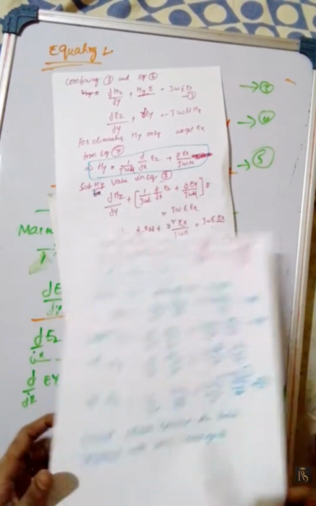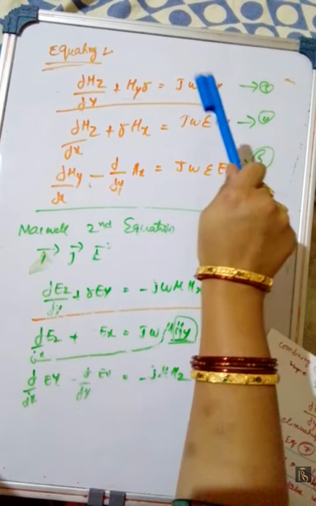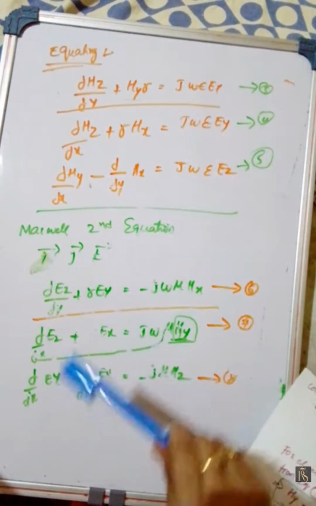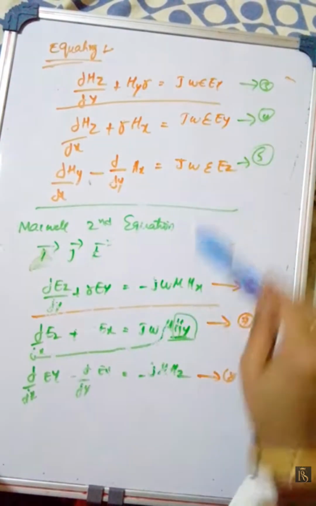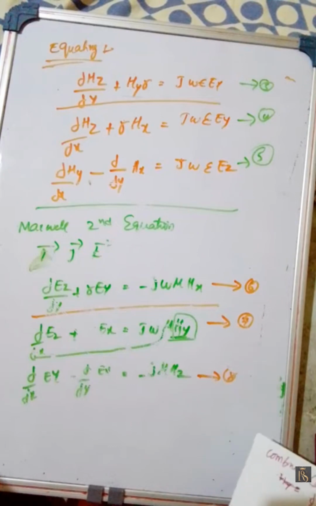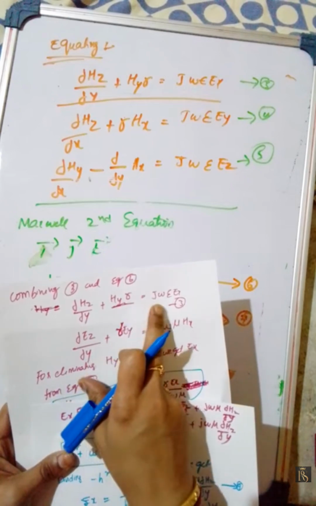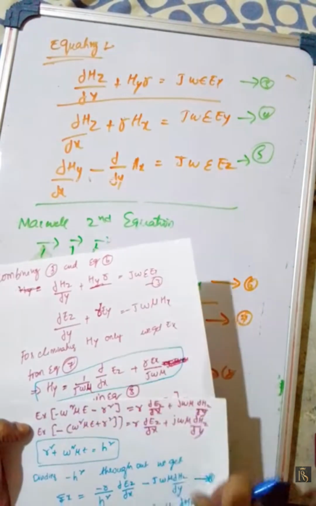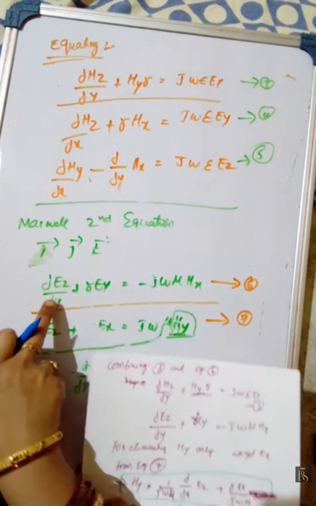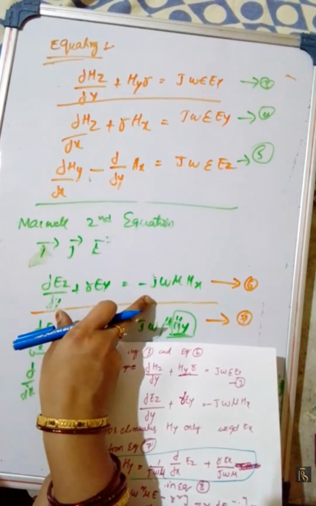See here what we all discussed, here we found two equations. Okay, here Maxwell first equation, from Maxwell second equation we will get all the six equations. Now we are comparing third and sixth equations. Then what we will get, combining these two equations, dou Hz by dou y minus Hy gamma is equal to j omega epsilon Ex, and equating this third and sixth equation. This one is of equation number 6. Dou Ez by dou y plus gamma into Ey is equal to minus j omega mu Hx.